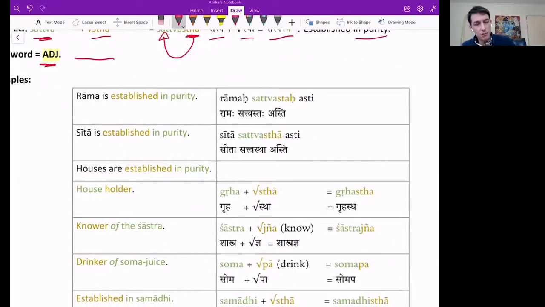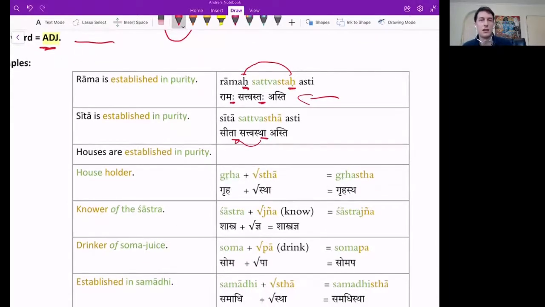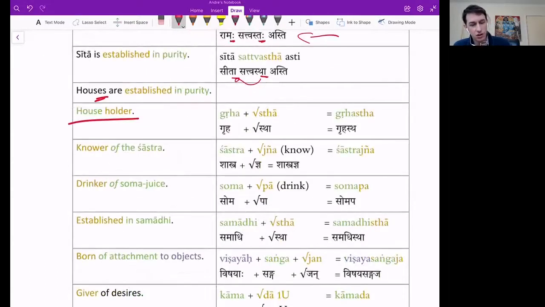Rama is established in purity. Read this for me, Bimal. Ramaha sattvasthaha asti. Now notice how this aha is qualifying aha. Sita sattvastha asti. In other words, sattvastha Sita, because it's qualifying the feminine. Houses are established in purity. Michael? Grihani sattvasthani santi. Householder. Grahastha. How many times have you heard this word? Grahastha. There it is.